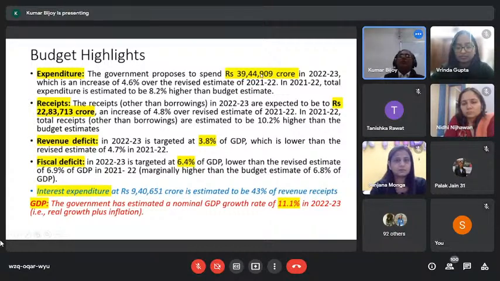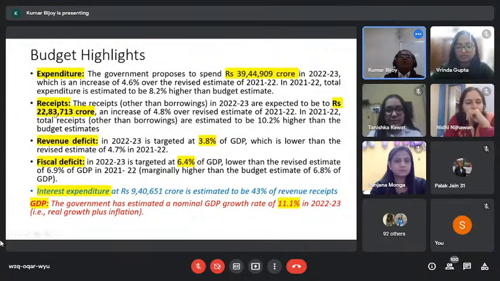39.44 trillion rupees is the planned expenditure of the government. See, lakh crore is trillion, so I'm making the figure visible to you. 39.44 or 39.45 trillion rupees is expenditure, whereas the income of the government is going to be only 22.83. So more than 16 trillion rupees, 16 lakh crore rupees, is going to be the deficit of the government. So the first important point is that fine, there is expenditure and revenue, but the deficit is so big.